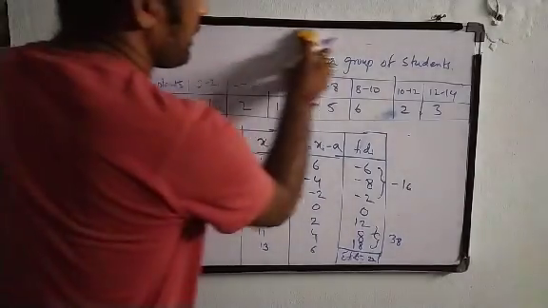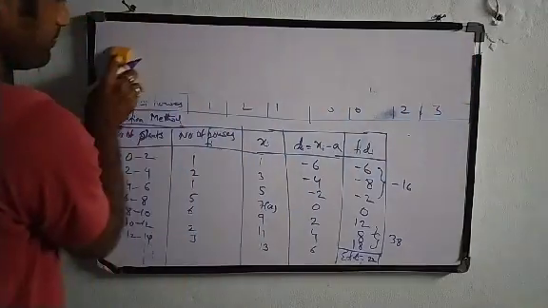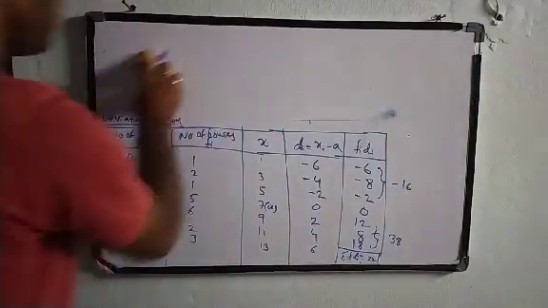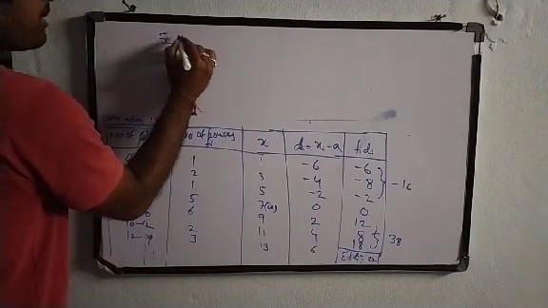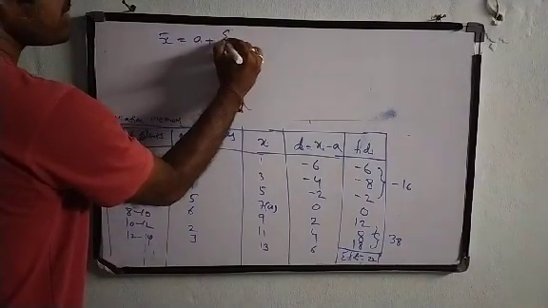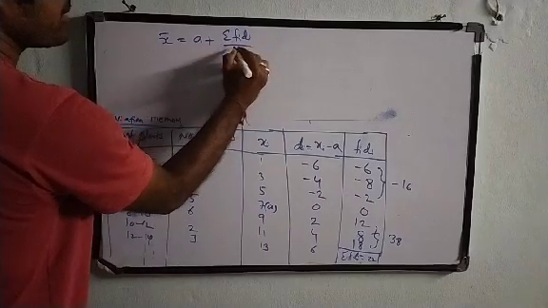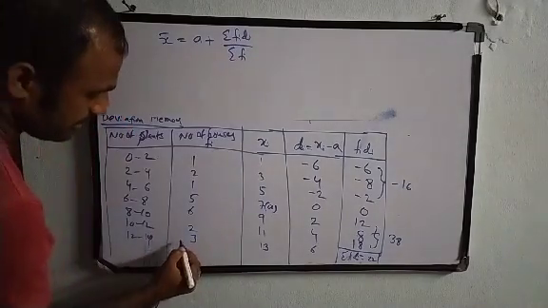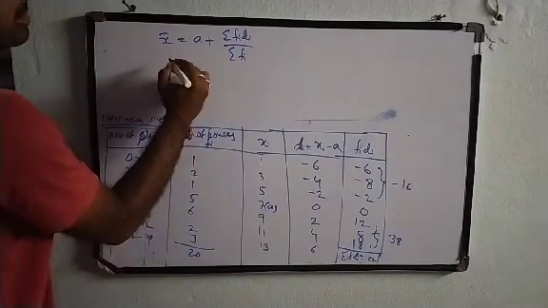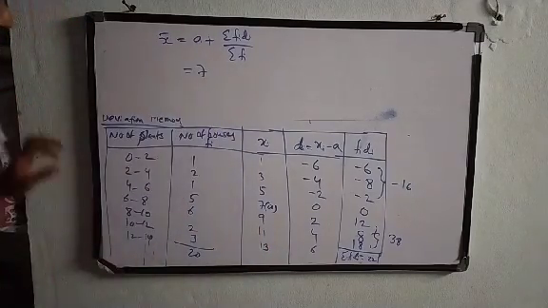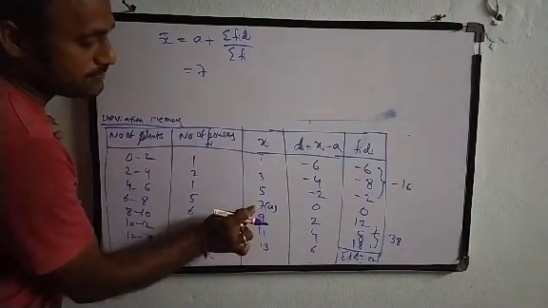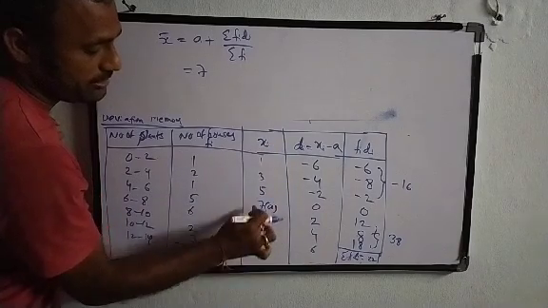So let us do the calculations on the top. Deviation method, that is x bar is equal to a plus sigma fi di by sigma fi. So sigma fi value is 20 here. So the assumed mean a is 7. Now the question: why have we assumed 7 as the mean? If you observe from here to here, the middle value is 7.